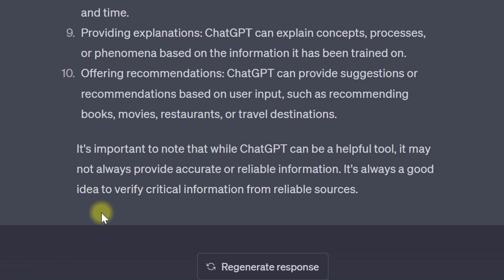But it's very important to note that if we are using ChatGPT, then yes, ChatGPT can be a helpful tool, but it may not always provide accurate or reliable information. ChatGPT itself says this. It's always a good idea to verify critical information from reliable sources before delivering it to anybody. So that is all I have to cover in this video.